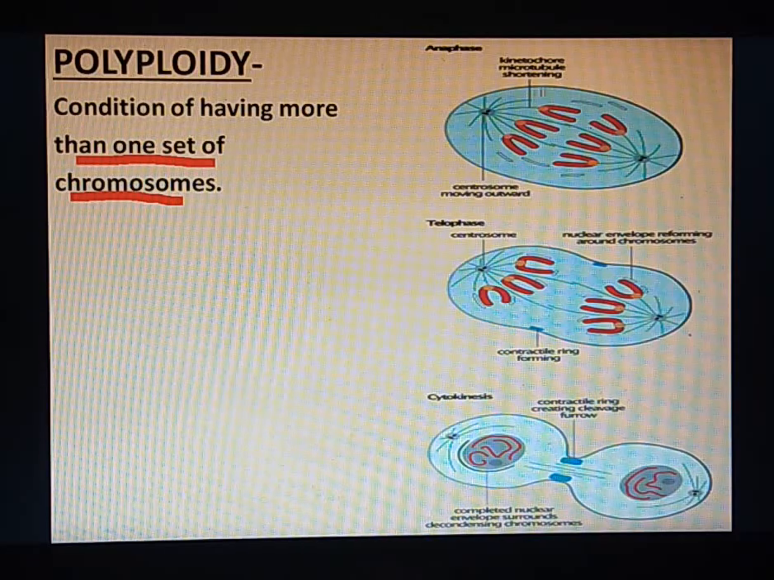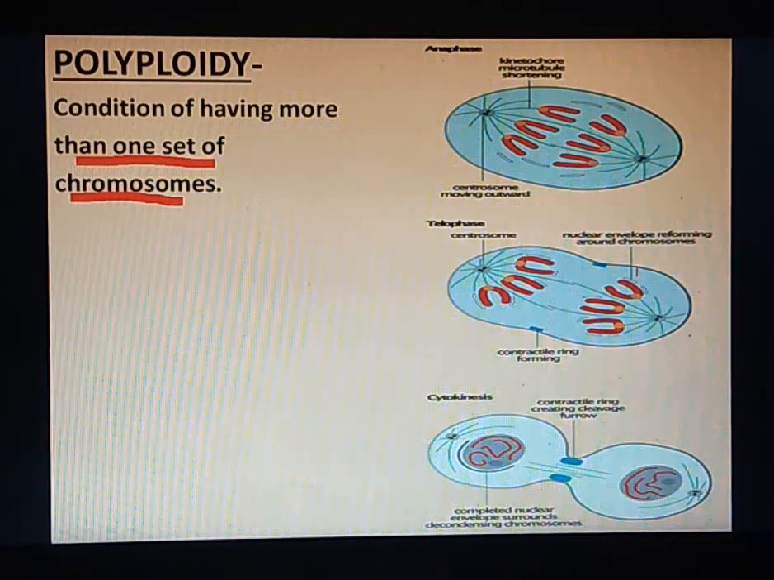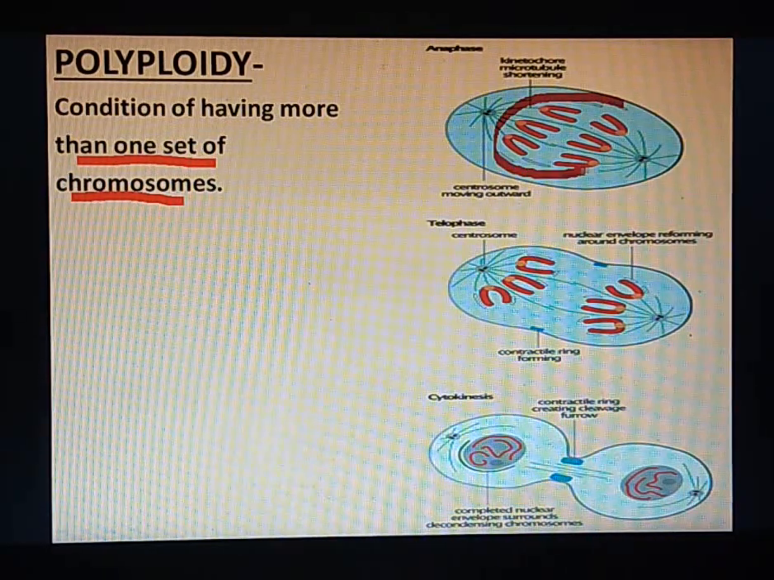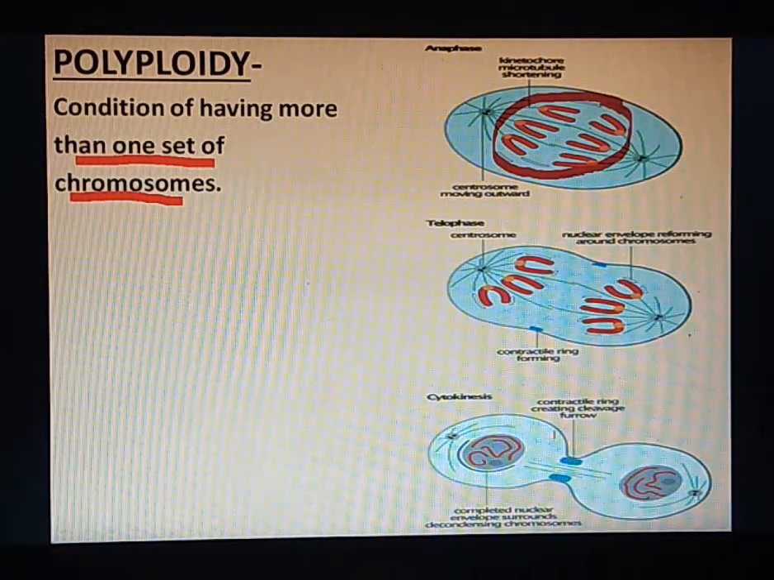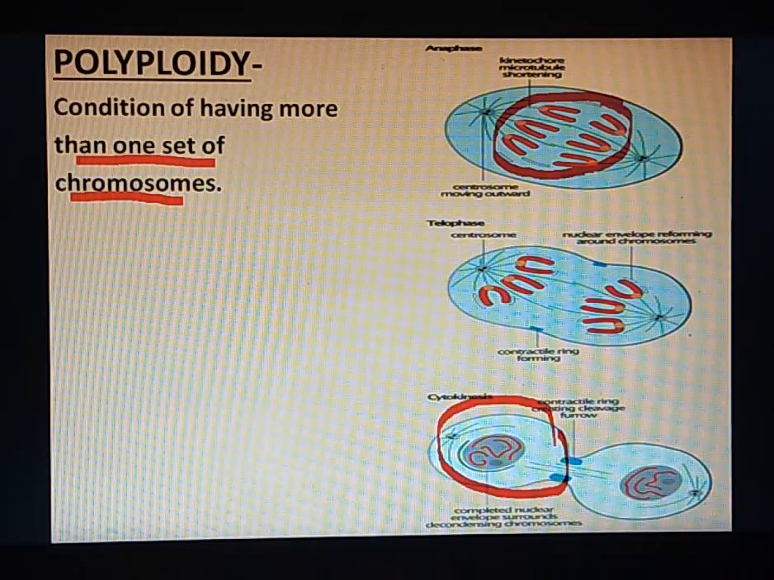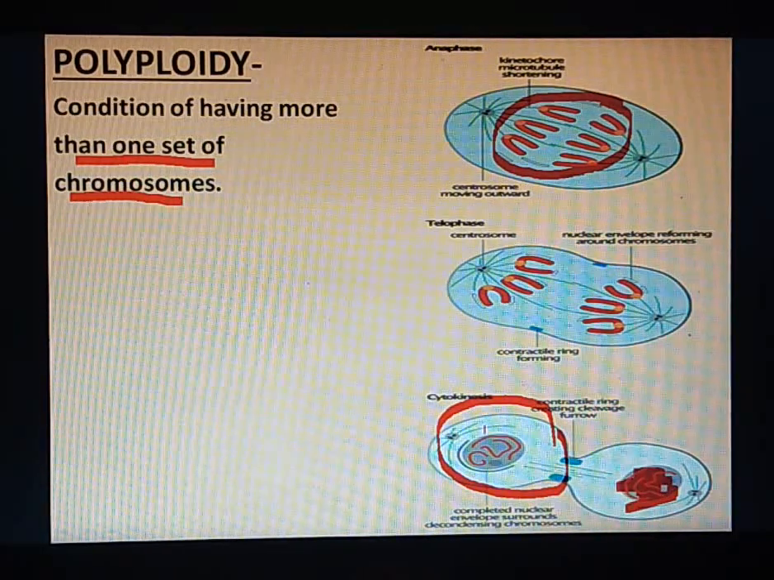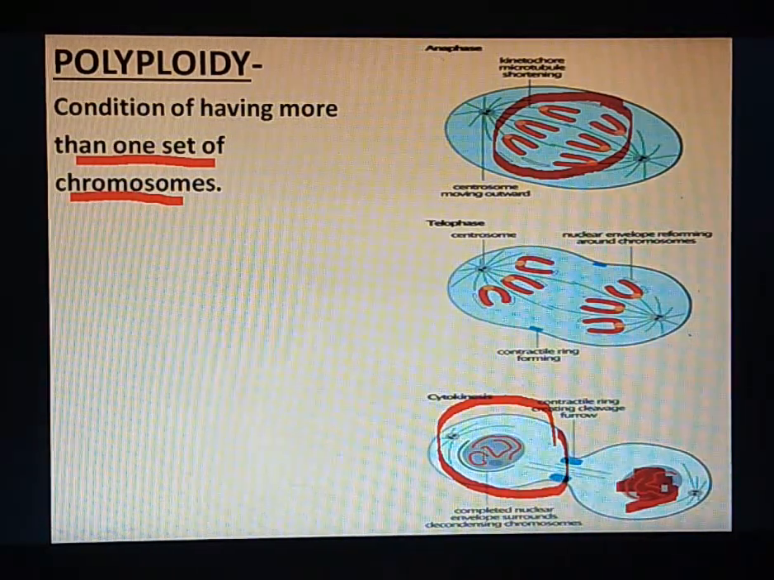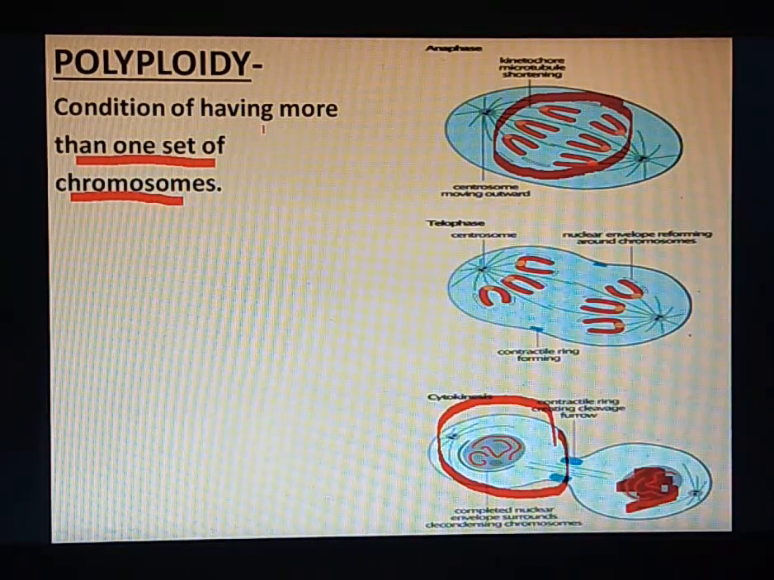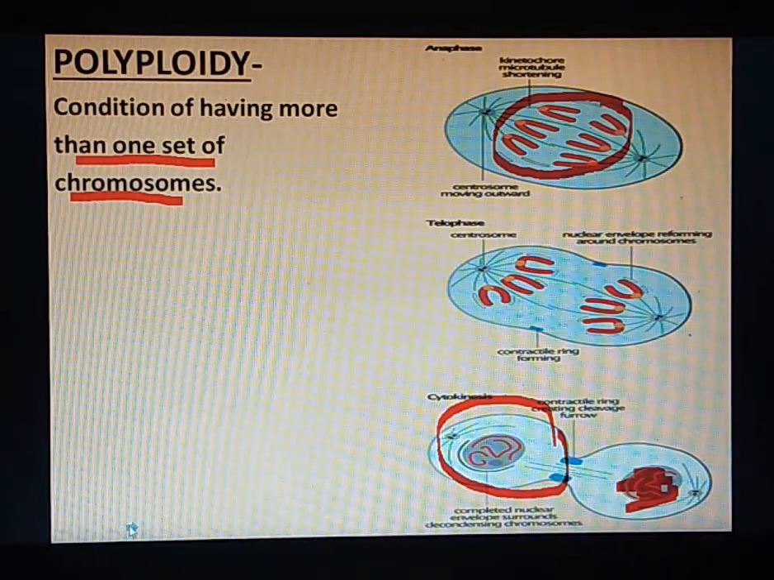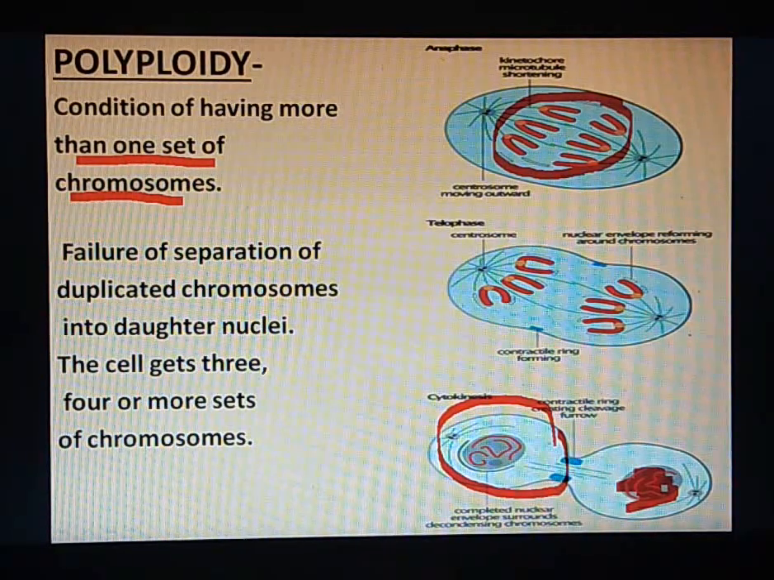Imagine this is the anaphase stage wherein the sister chromatids were supposed to move towards opposite poles. So just imagine if all these sister chromatids do not get segregated and it comes in one particular cell. So what will happen here? One of the cells won't have any chromosome, right? Whereas in the other cell there will be a double set of chromosomes. So that is what we call the condition of having more than one set of chromosomes. So it is the failure of separation of these chromosomes into daughter nuclei.